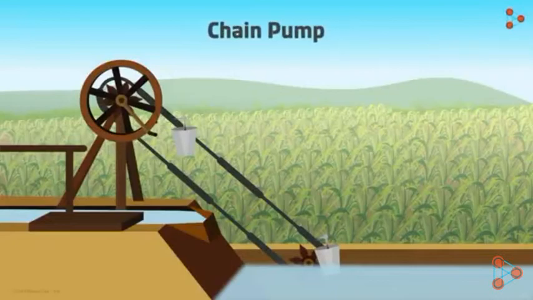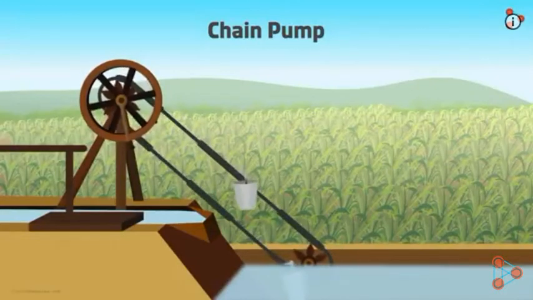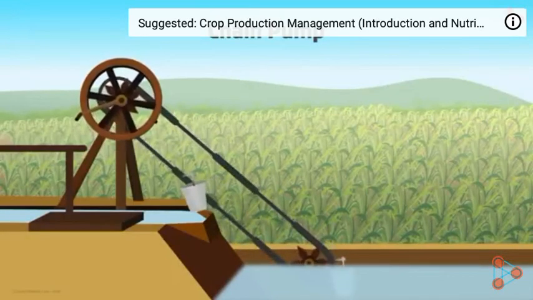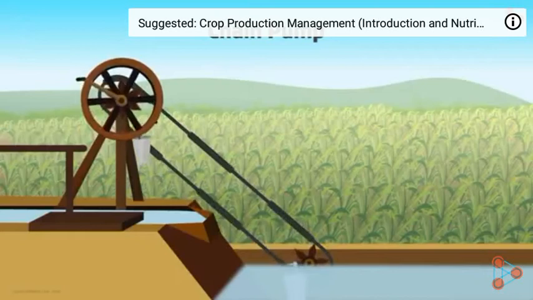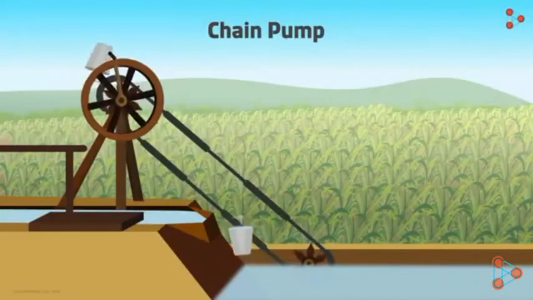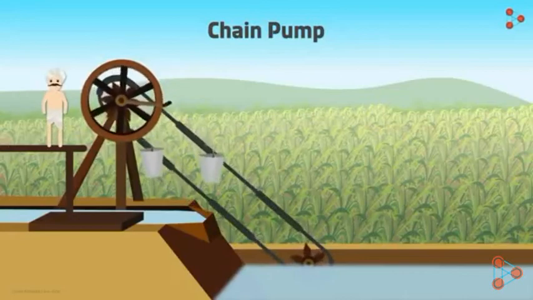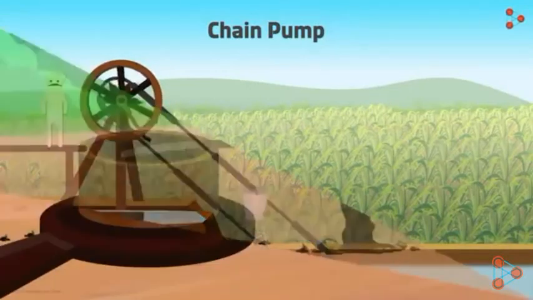The next type is the chain pump system. A bucket is tied to a wheel. The wheel is pulled by a chain. When the wheel rotates, the bucket will collect water from water sources. This bucket then pours the water out when it comes out of the top. Here, human labor may be required to pull the chain.